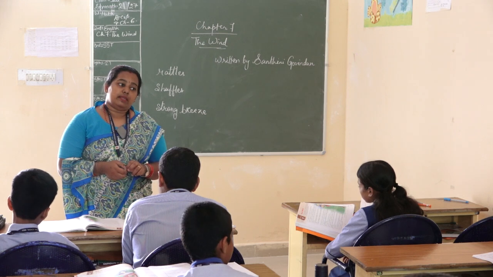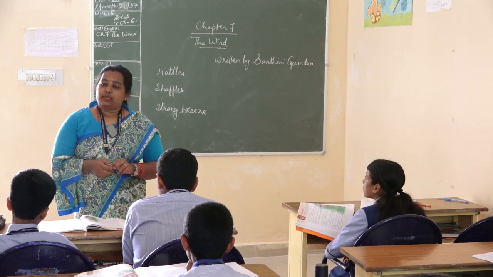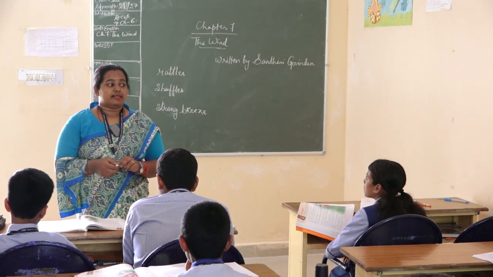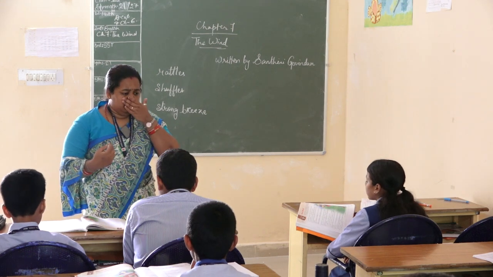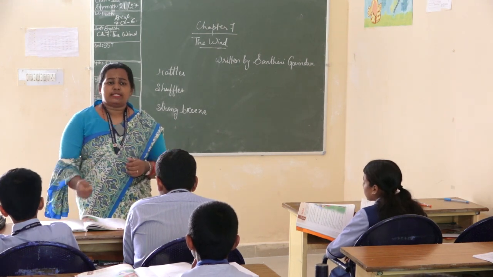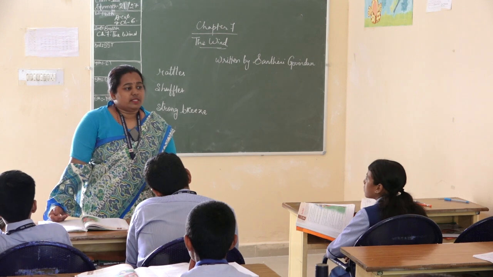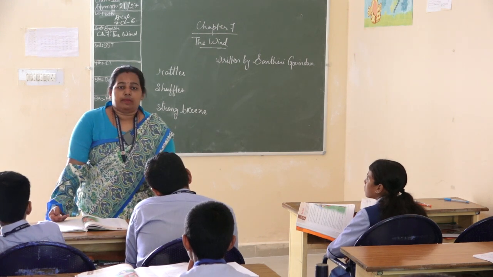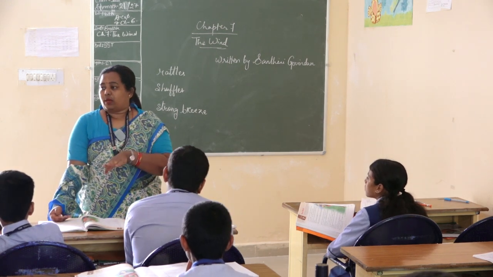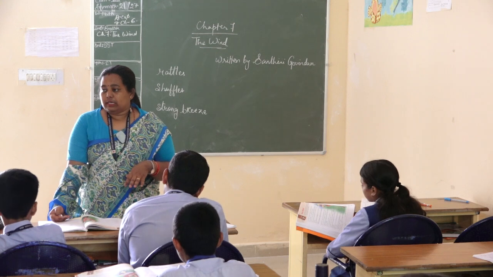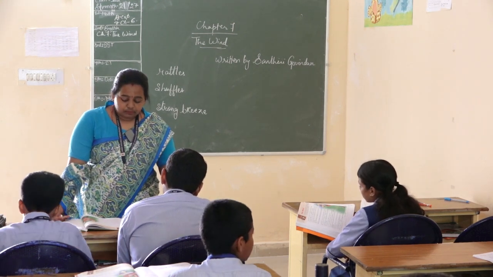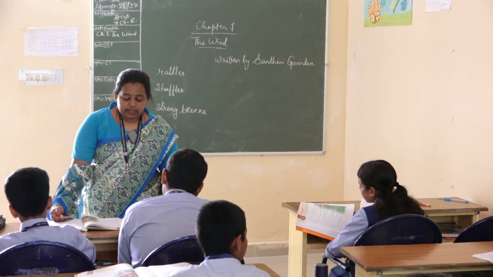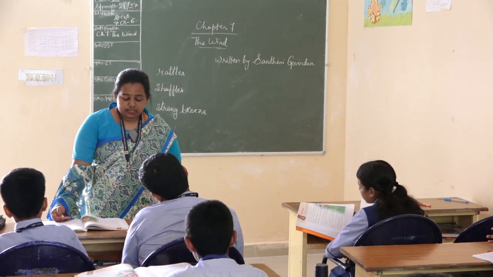So whenever there is a rain, whenever there is a storm, the wind makes a loud sound which is easily understandable, which is easily heard by the human beings. So that is referred to as howls. Clear? H-O-W-L-S, howls. When we can hear the wind as it howls and cries.